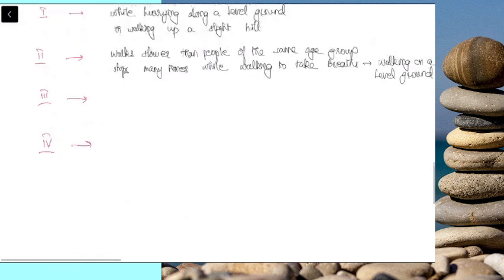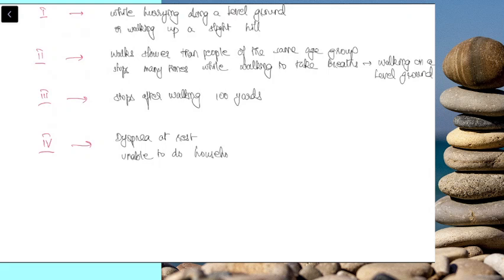So grade 3 is simple. Patient has to stop after walking for about 100 yards. Grade 4 is dyspnea at rest. Unable to do household or daily activities. Patient cannot even bathe on his own without becoming breathless. Patient cannot change his own clothes without becoming breathless.